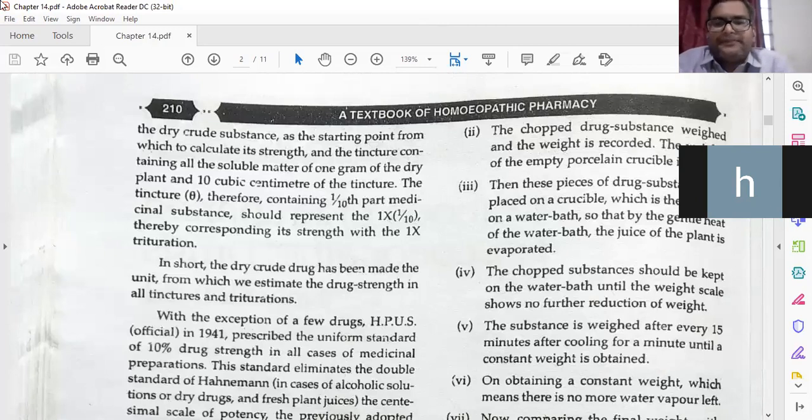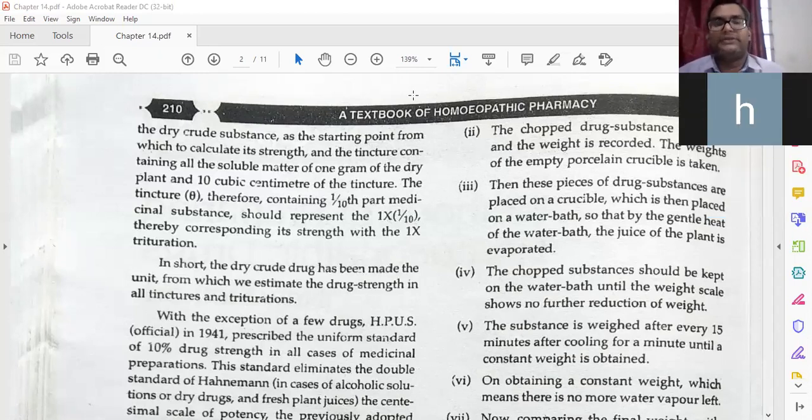Then the weight of the chopped drug substances is recorded. How much drug substance you have chopped, that you have to weigh. Its weight you have to take, weight of that particular drug material in the crucible or porcelain dish. Then these pieces of the drug substances are placed in a crucible.